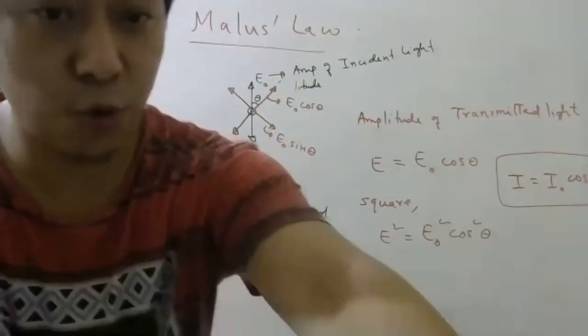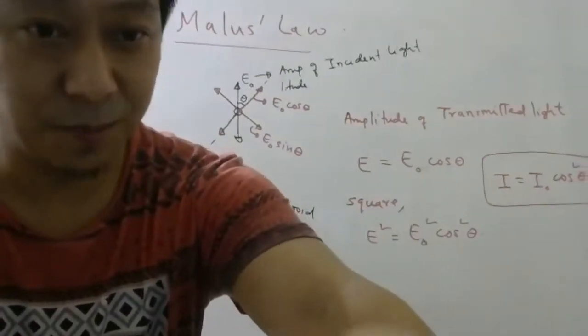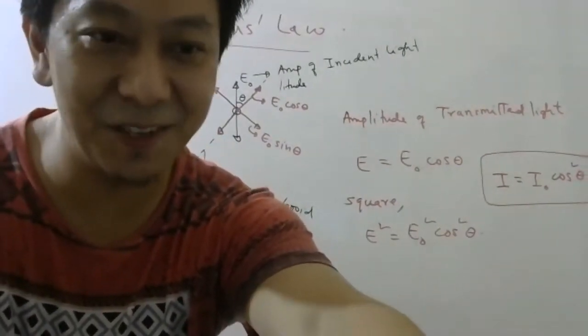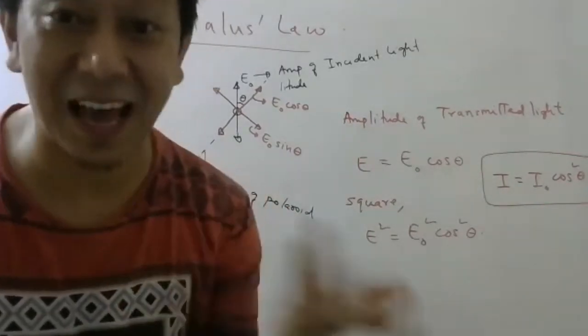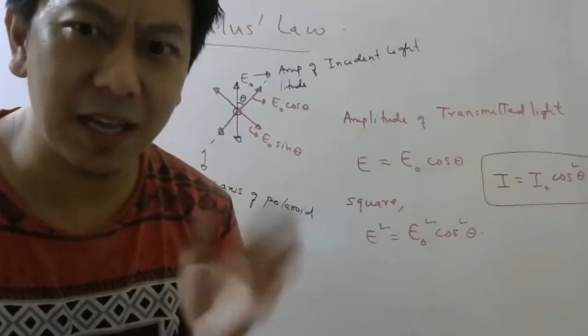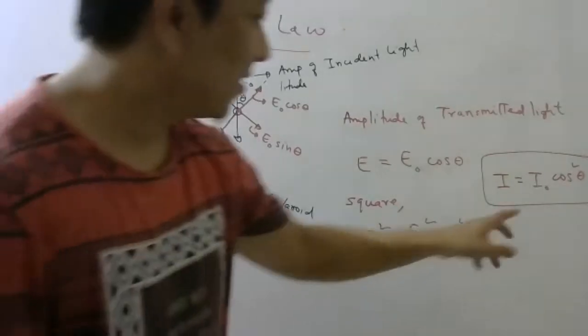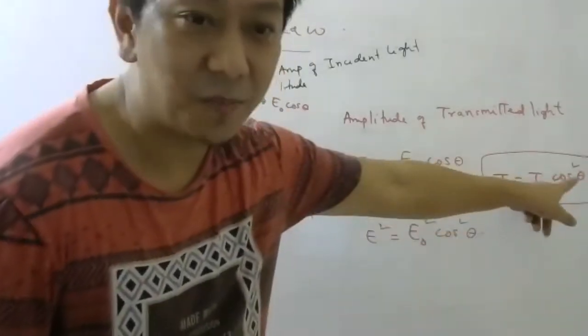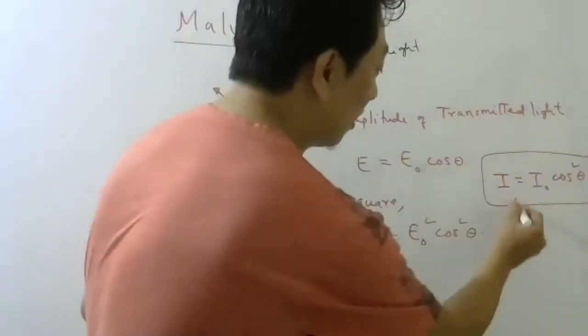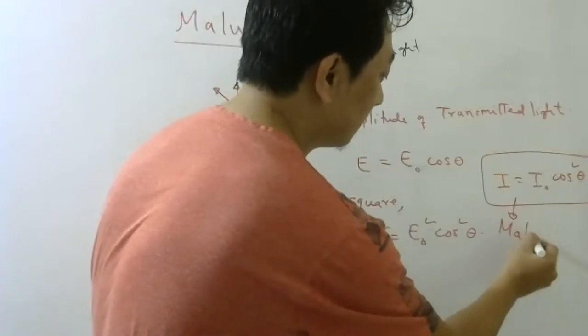As you know, the square is very important because you don't want intensity to be negative. You don't want brightness to be less than dark. How can brightness be less than dark? Okay, so please remember, you can't have negative brightness. So this square is important. So this law is called Malus law.